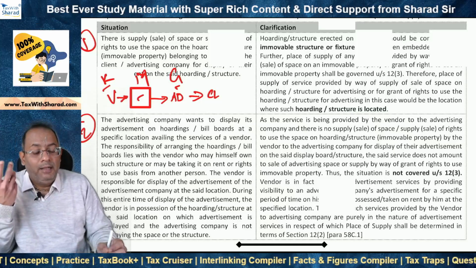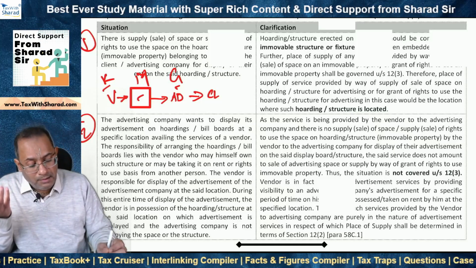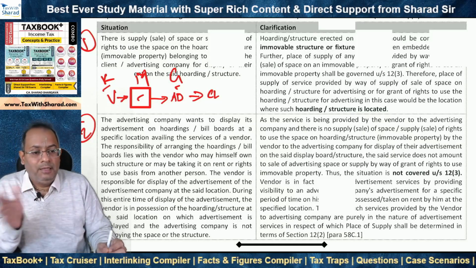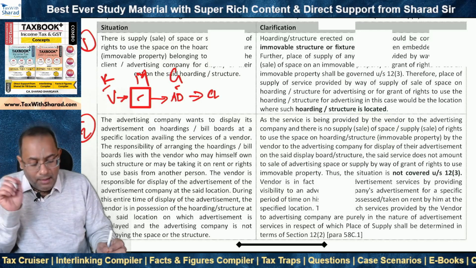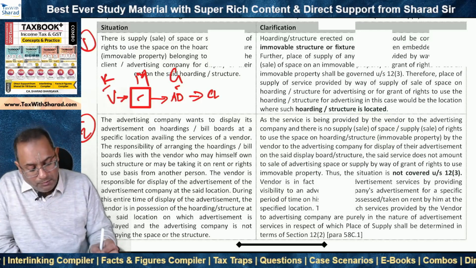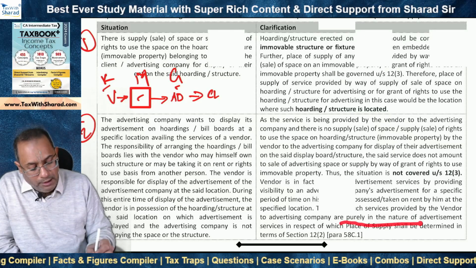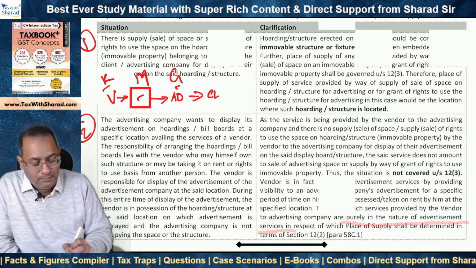So he is in fact providing visibility to the advertising company's advertisement for a specific period of time under the contract. And therefore, such services provided are purely in the nature of advertisement services.